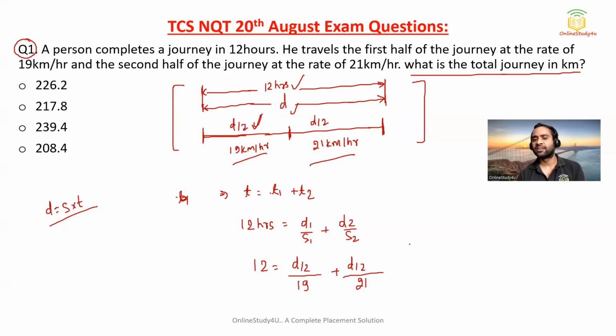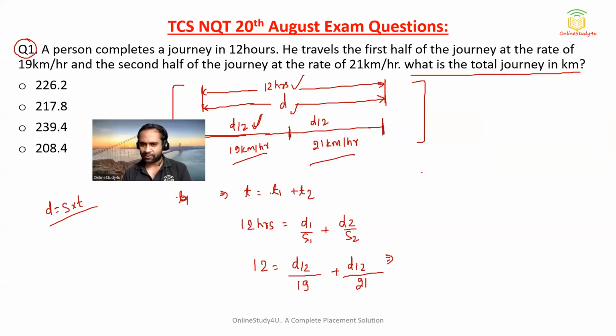If you solve this, that's all, you will be able to get the answer. Okay, now here what I will do, you can directly use the calculator, but let us see, every time don't use a calculator. 12. Okay, so d by 2 I will take common, my dear friends. So 1 by 19 plus 1 by 21.